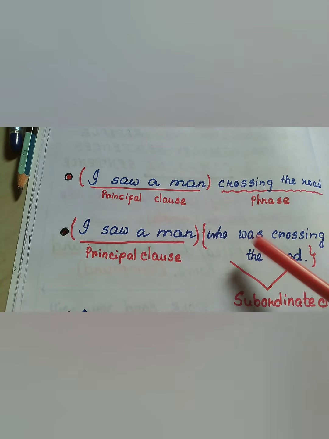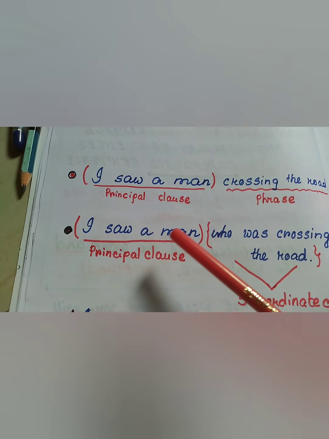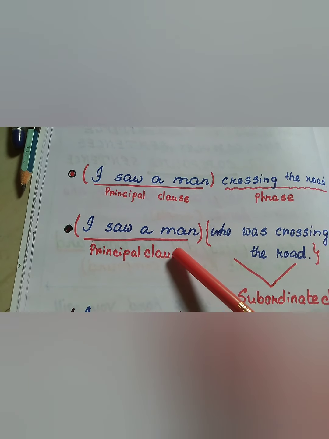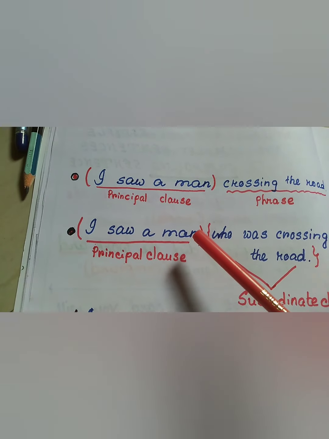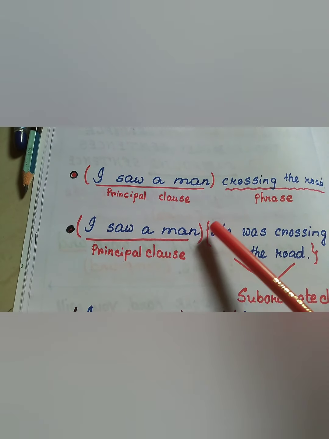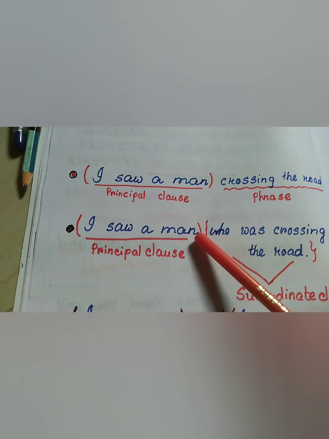So both together make a sentence. But I saw a man is the principal clause because it is self-sufficient. It is not dependent on any other part of the sentence. We can put a full stop here easily.